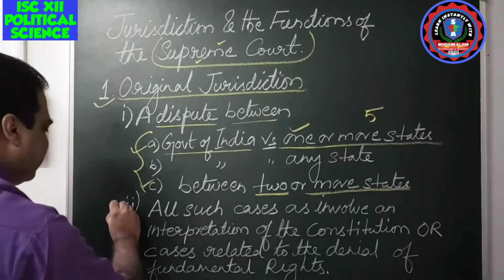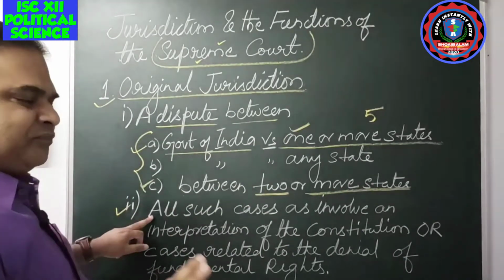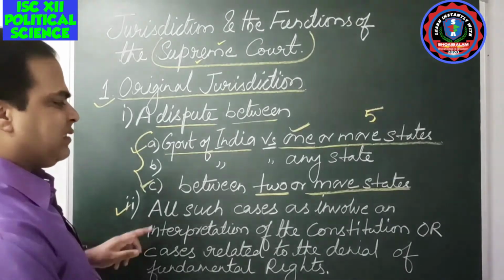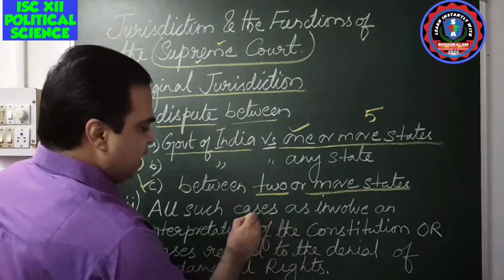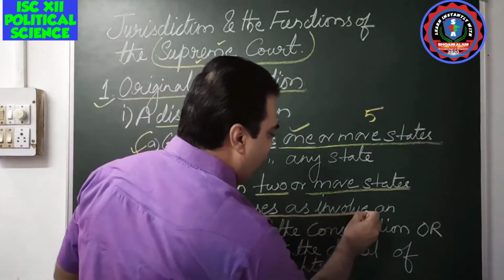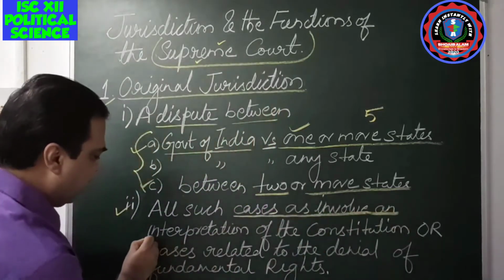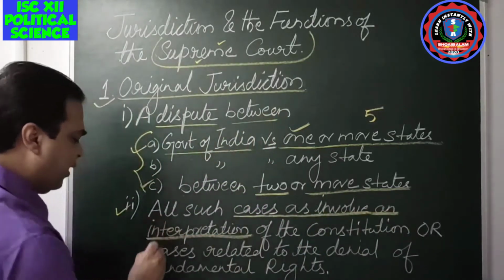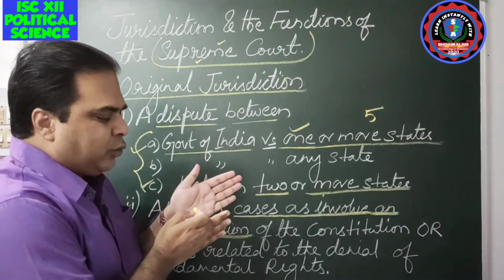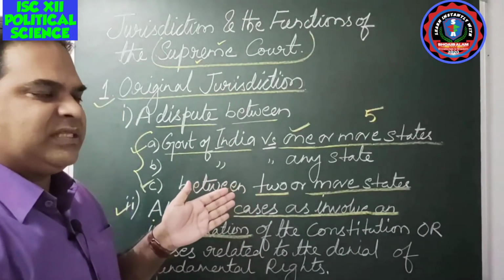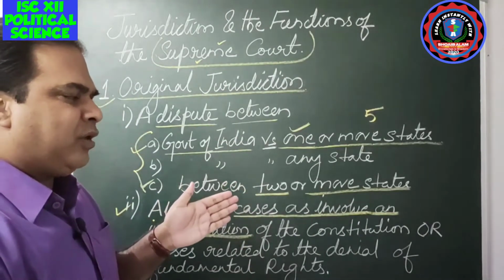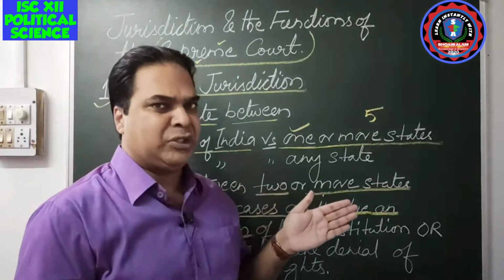Now the second one is here. You can see here, if there is a case, all such cases as involve an interpretation. Let me tell you the meaning of interpretation, when you are to explain it in an easy way. The Supreme Court is the final interpreter of the Constitution.